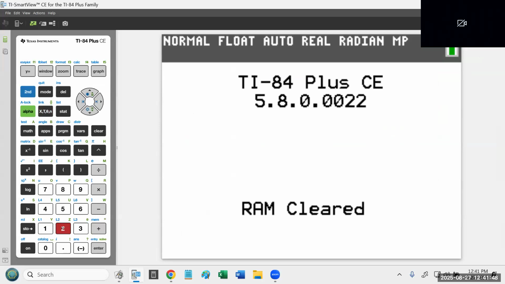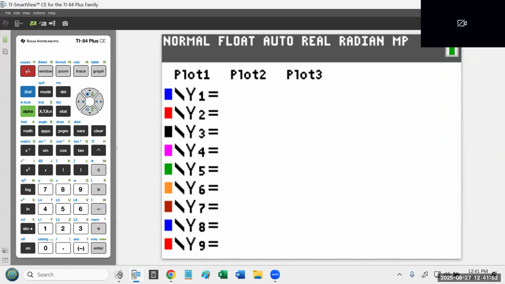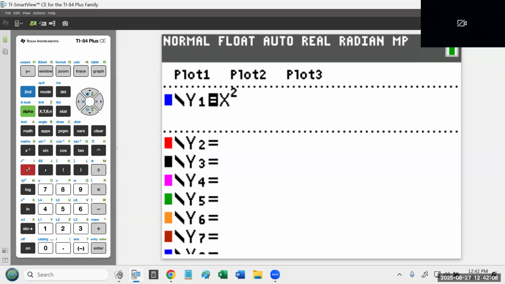Remember, your equations go into y equals. It's that button in the top left corner. So I hit that button. And now all I need to type is x squared. Remember, x is that funky button next to the alpha key. It has the x and the t and the theta and the n. And to make it squared, there's literally a button that says x squared. I'm going to hit that button, and it turns it into x squared.